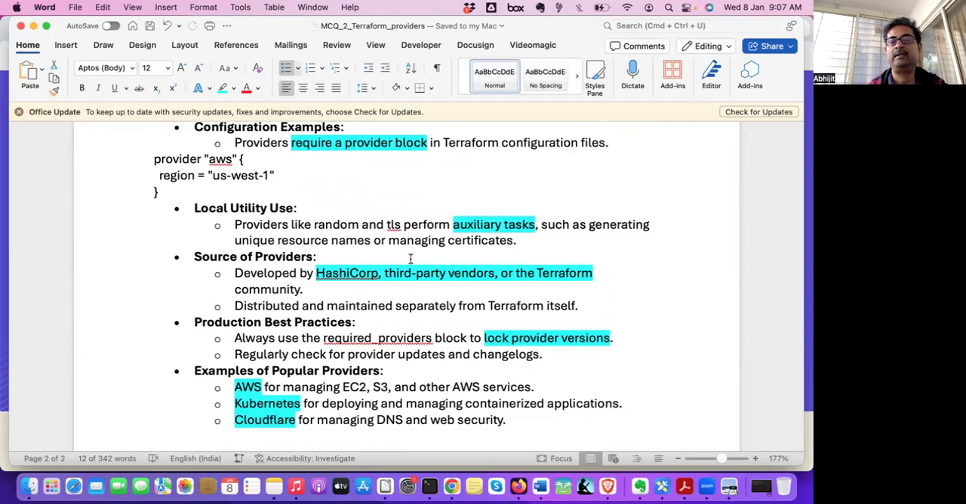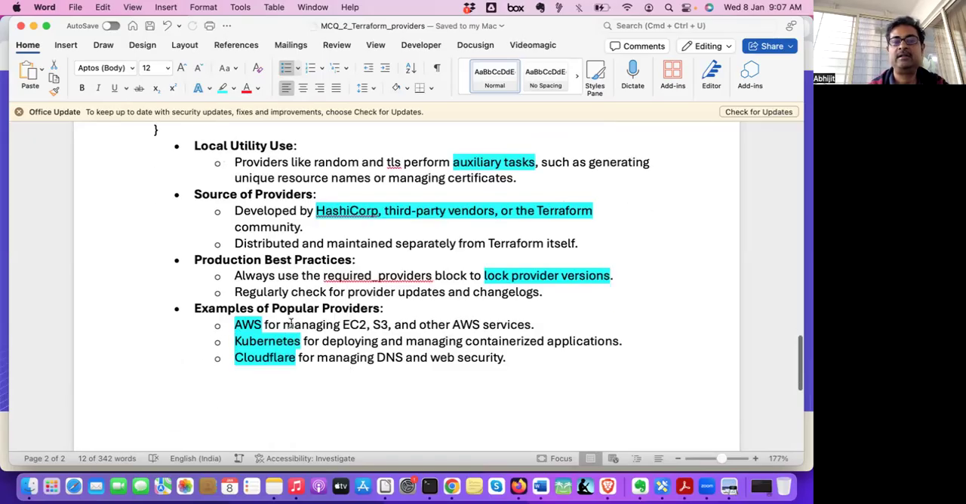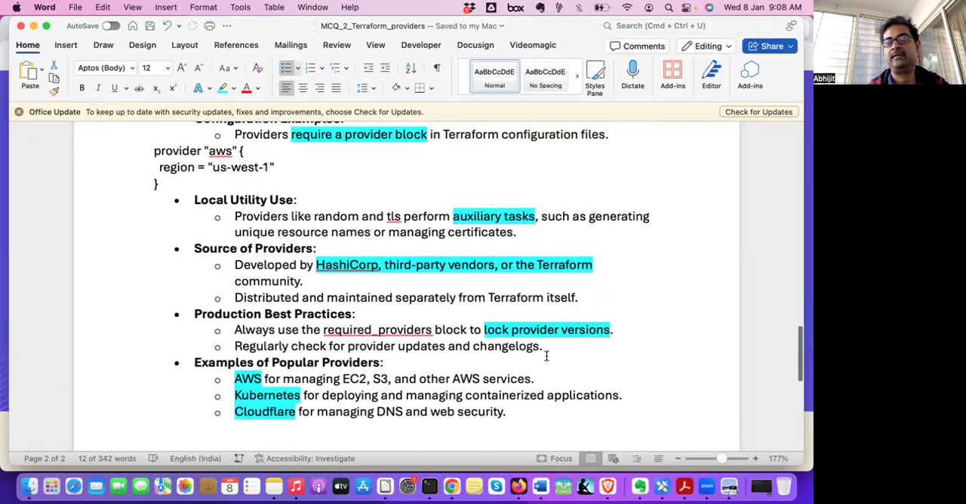And who provides the providers? HashiCorp and third-party vendors. Someone like Cloudflare will be writing their provider so that Terraform can interact with Cloudflare. So third-party vendors will provide those providers. Some example providers we have already seen: AWS for managing EC2, Kubernetes for deploying and managing containerized applications, and Cloudflare for managing DNS and web security.